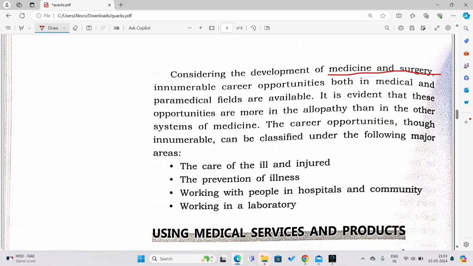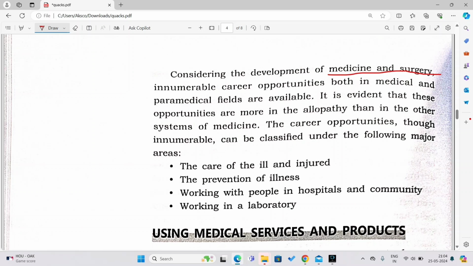Let me continue here. So it is evident that these opportunities are more in allopathic than in any other field of medicine. So we have seen different types of medicine systems, right? Like Unani system, Ayurvedic system, Siddha system. So it says that the allopathic system is the most broad one, meaning many opportunities are there. So these career opportunities, though innumerable, can be classified under the following major areas.